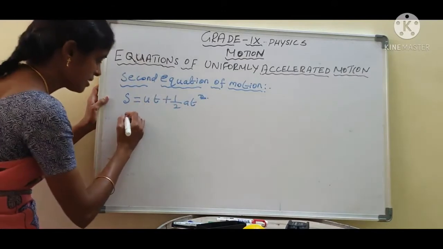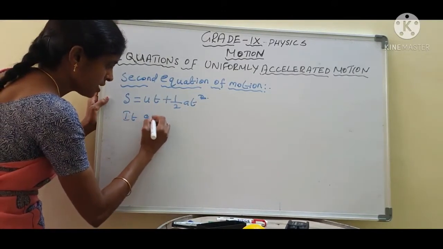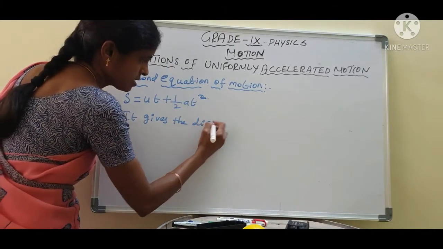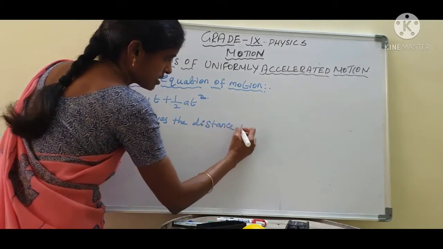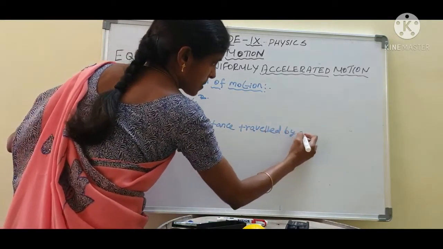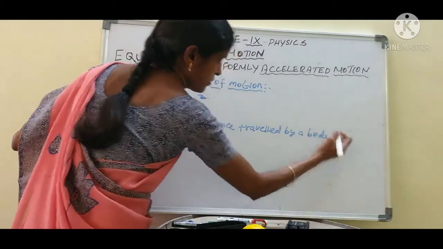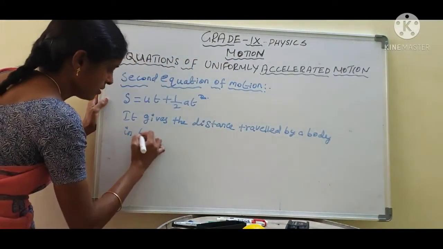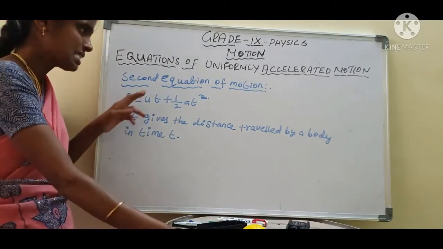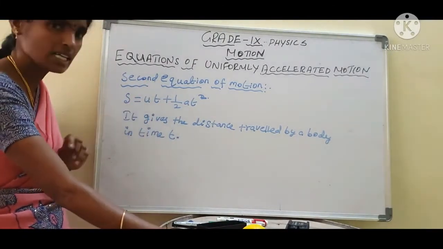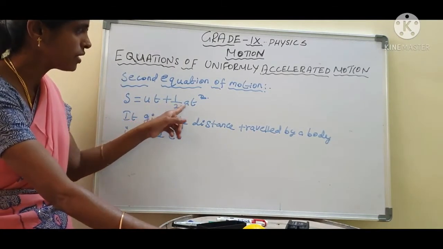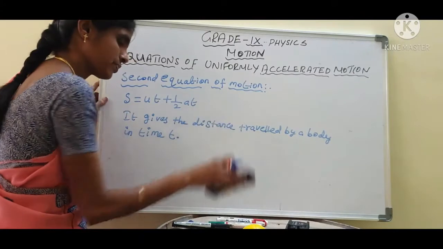This equation gives the distance traveled by a body in time t. This is the second equation: s equal to ut plus half at square.